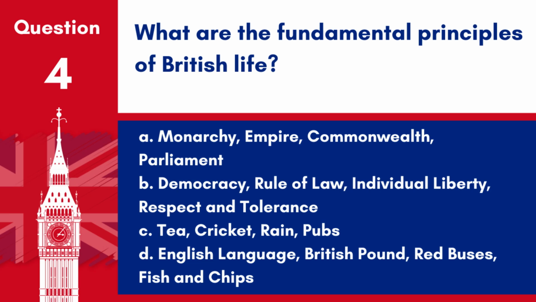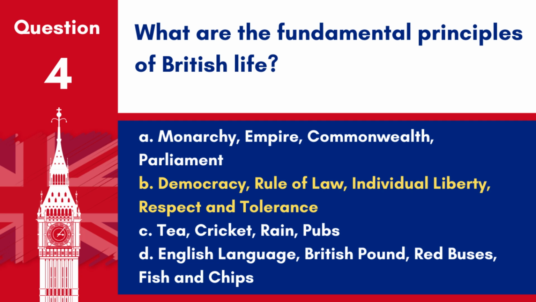D. English language, British pound, red buses, fish and chips. Answer: B. Democracy, rule of law, individual liberty, respect and tolerance. These principles form the foundation of British life, emphasizing the importance of democratic values, legal equality, personal freedom, and mutual